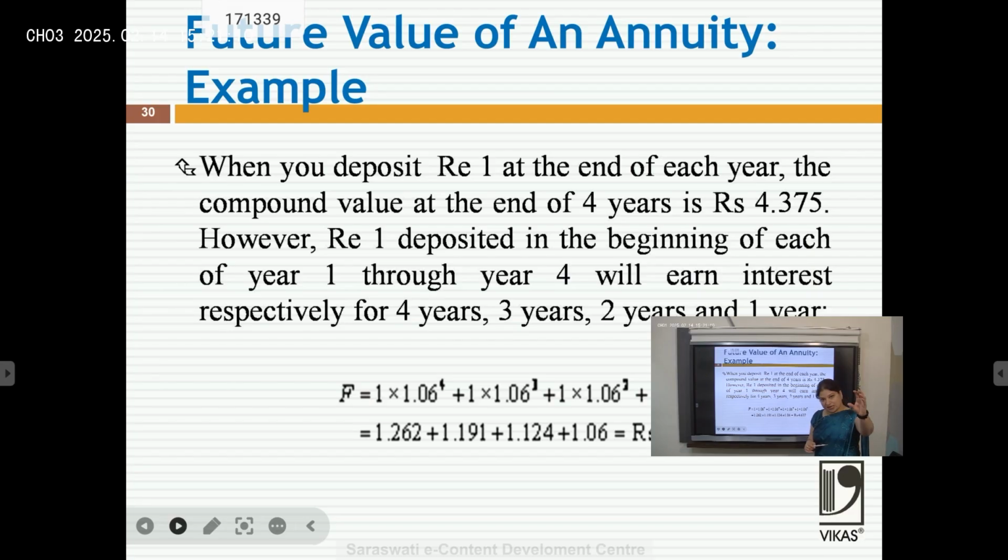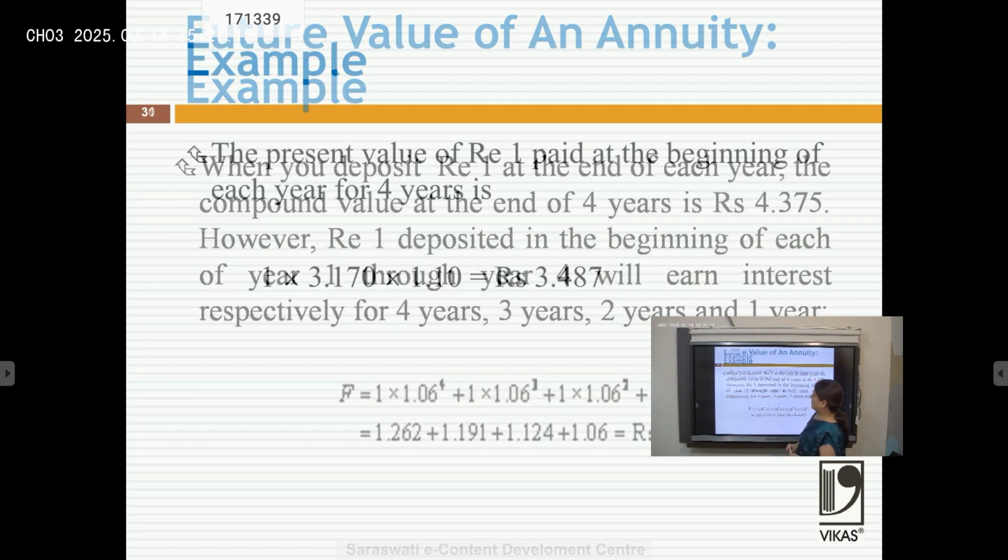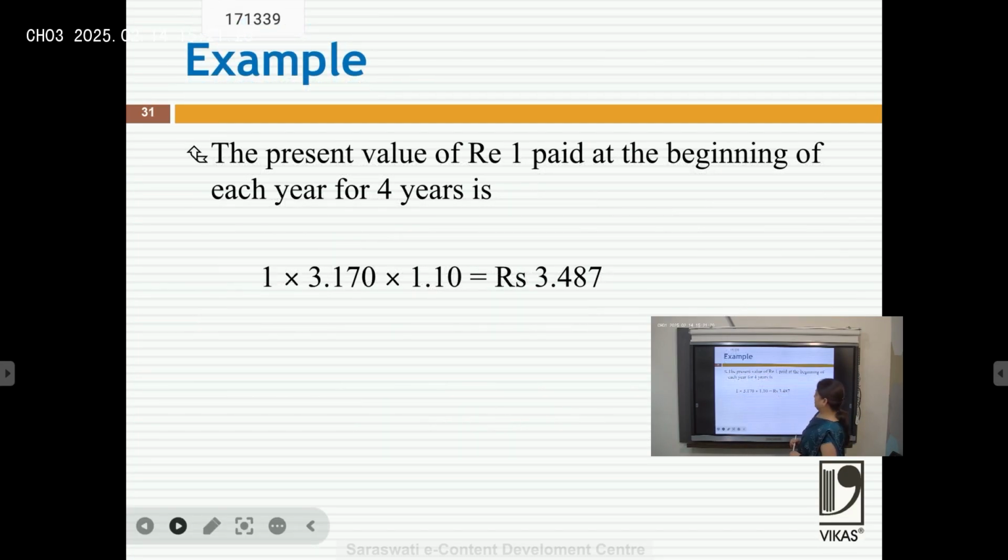So the beginning and the end also make a difference, because there we get one more year of interest. Similarly, the present value of rupees 1 paid at the beginning of each year for 4 years is 3.487, for payments at the beginning of the year.